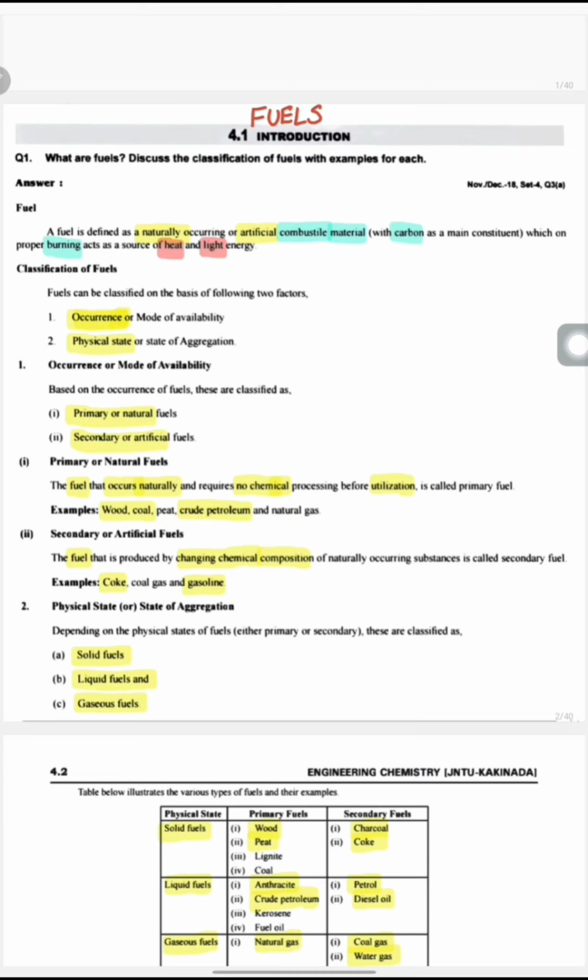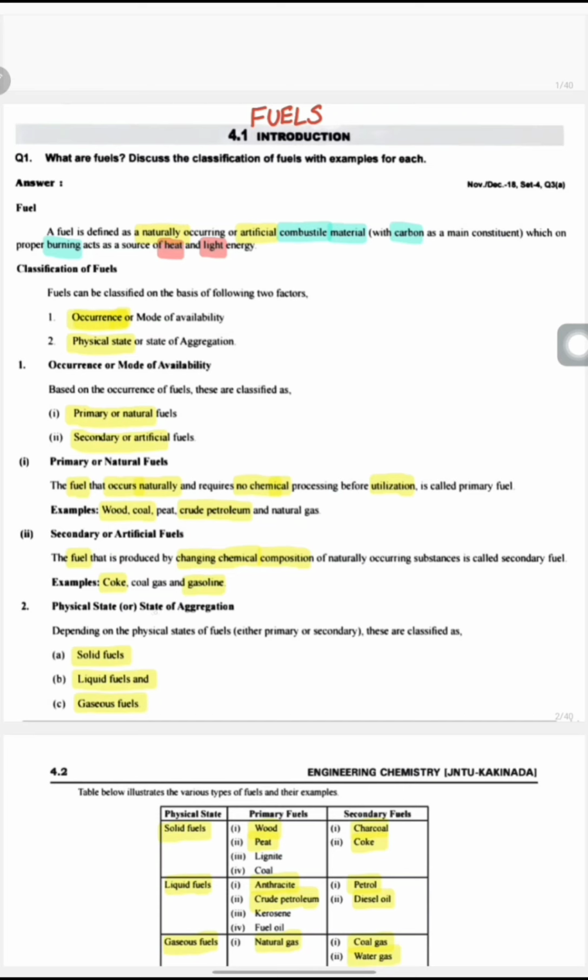On heating the primary fuels, they give secondary fuels. Example: coal on heating gives a hard material called coke. And gasoline is separated from the crude oil.